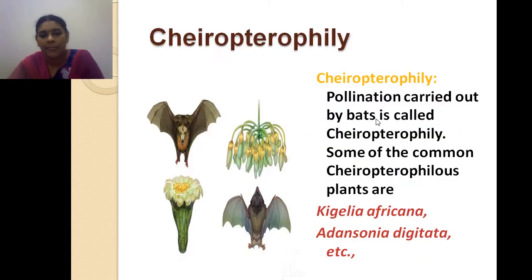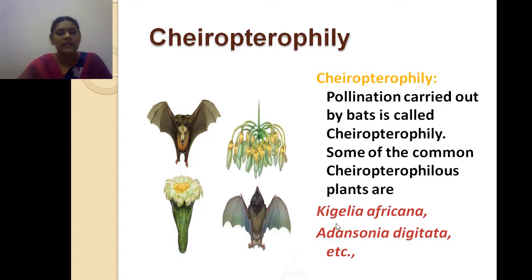Okay, next I am coming to Cheiropterophily. Cheiropterophily means the pollination which is caused by the bats. This diagram beautifully explains how the pollination takes place in the flower by the bats. The plants which get pollinated by bats are called cheiropterophilous plants.